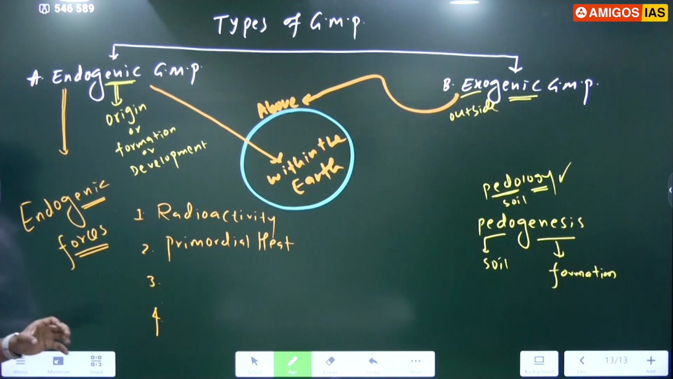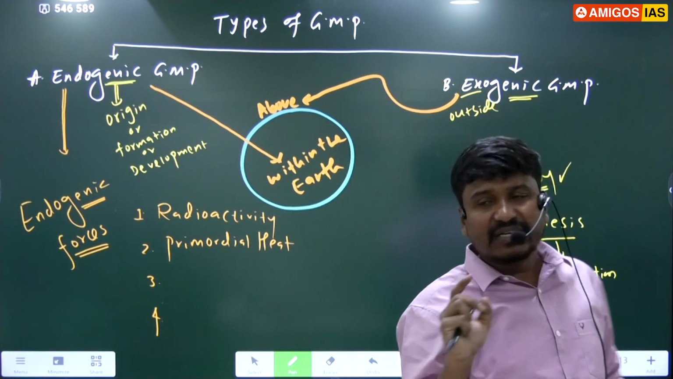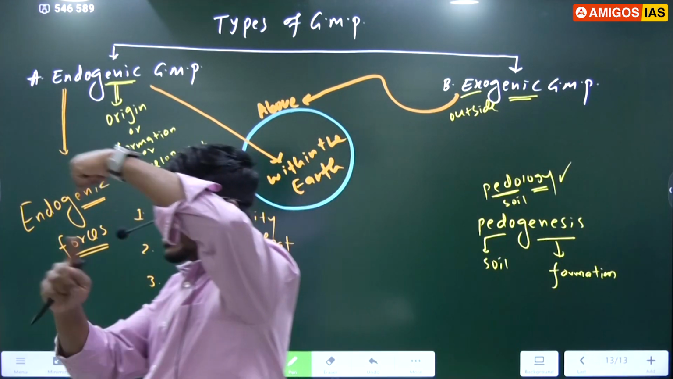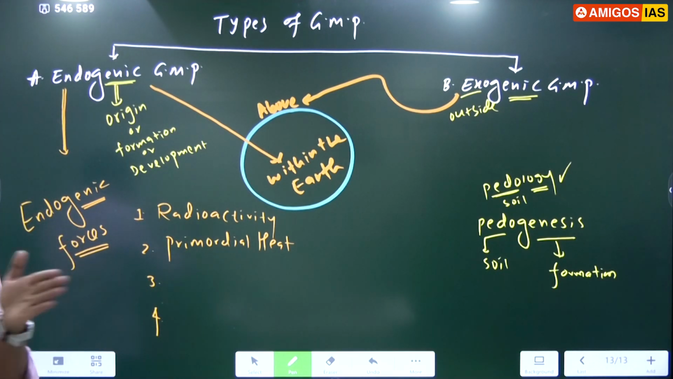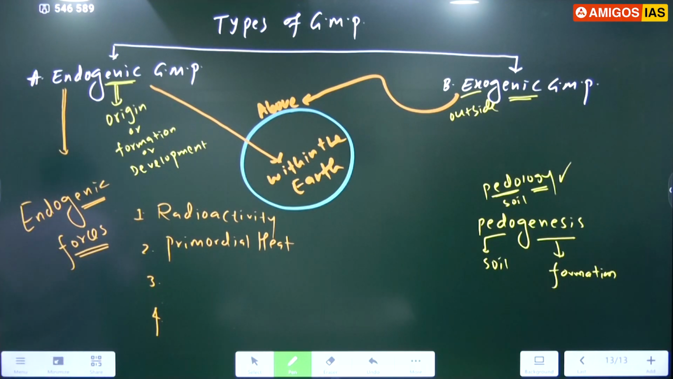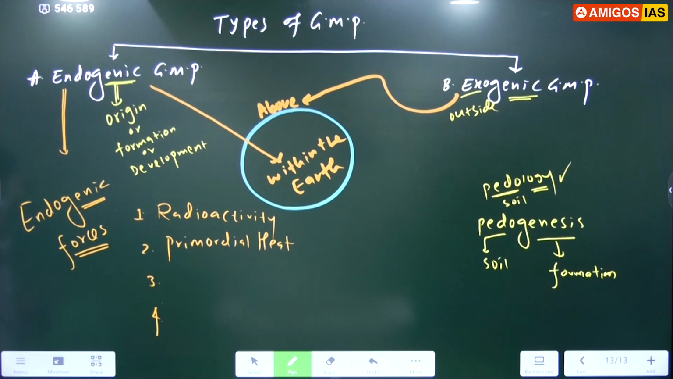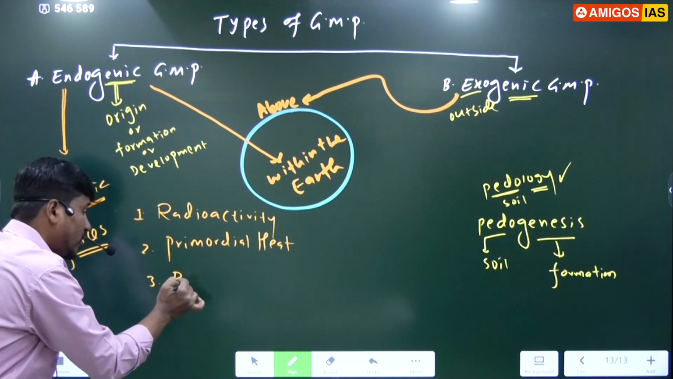That is the second point. Third point, listen. The earth is not stationary. Earth is rotating around its own axis, from west to east, right? During the rotation, the metals within the earth will collide with each other, and because of the collision, breakdown takes place, melting takes place, and friction force also occurs. That friction force is also one of the main reasons for these endogenic processes, right? Endogenic processes occur even by the rotation of the earth.